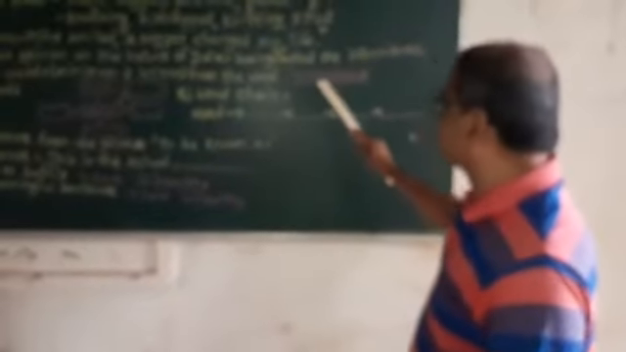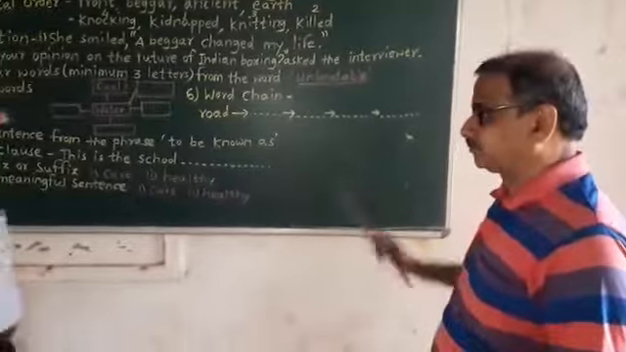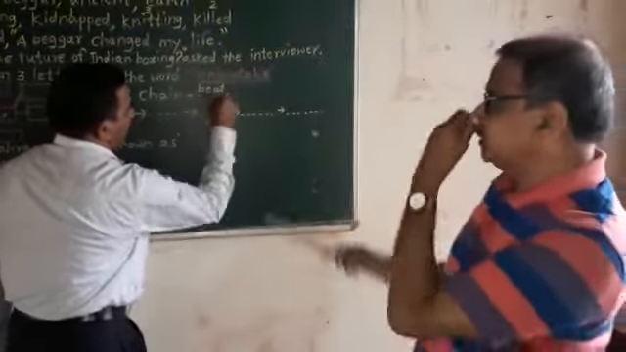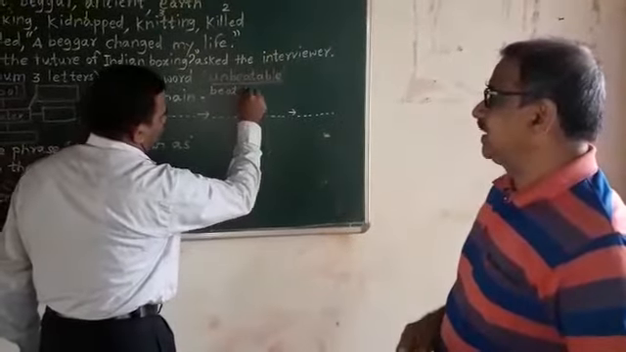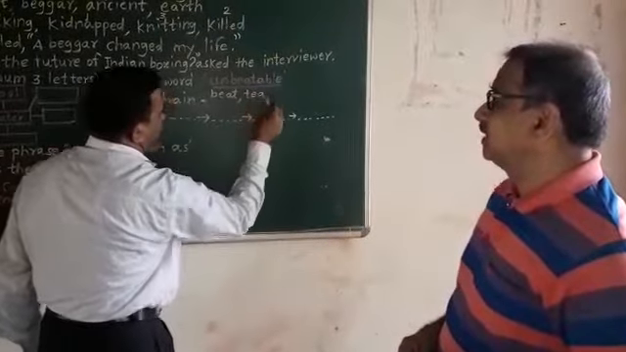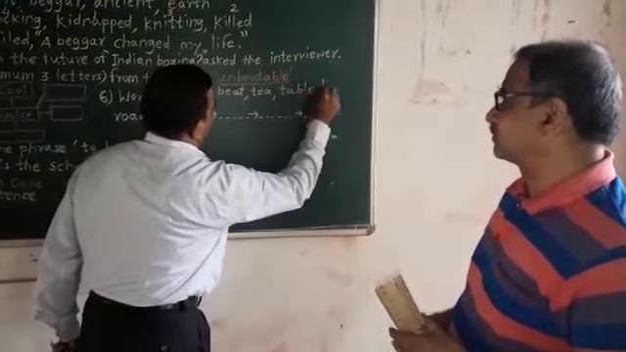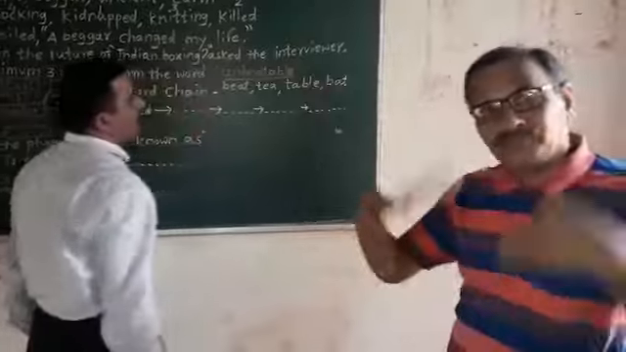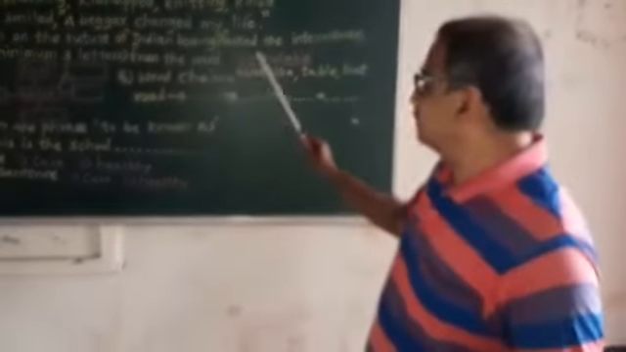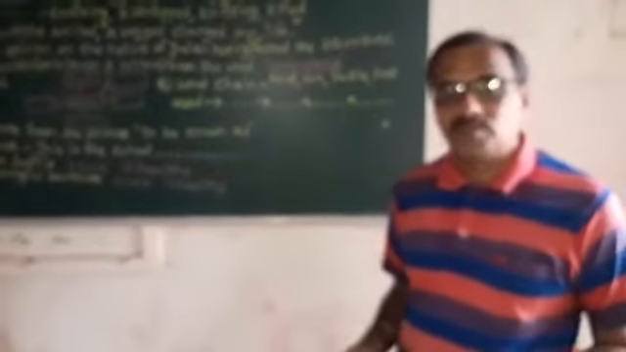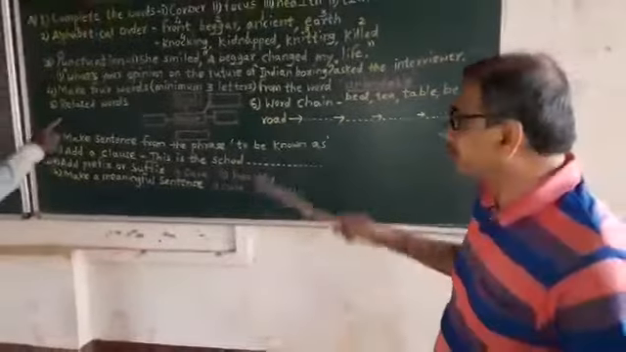So see, beat, the first word is beat, B-E-A-T, beat. Then tea, then table, and then bat. You can form other words, and this activity is also a very easy activity and you will get full marks after practicing.